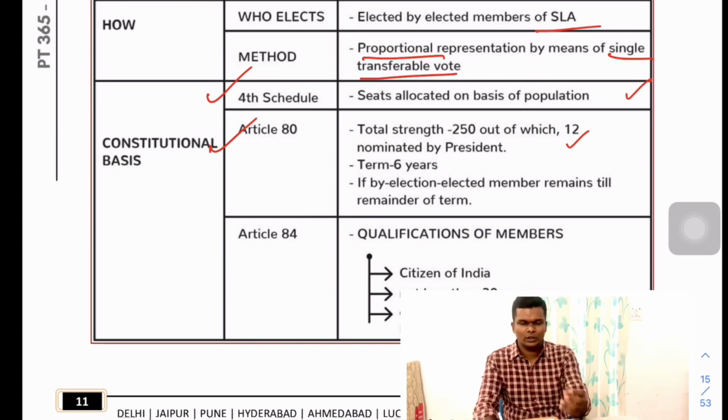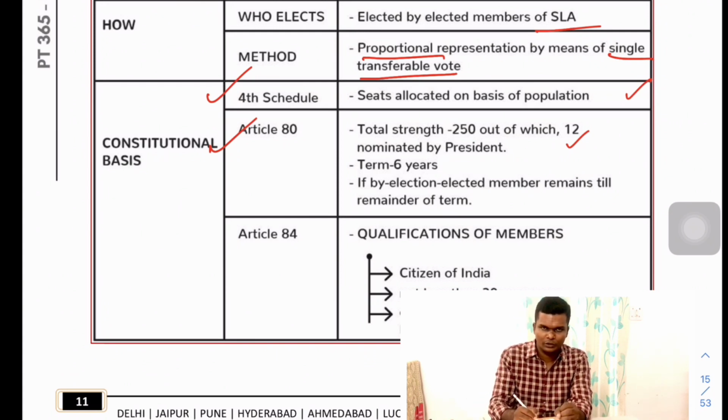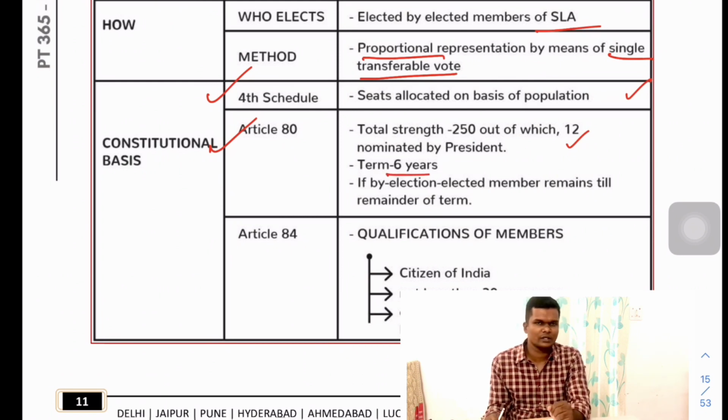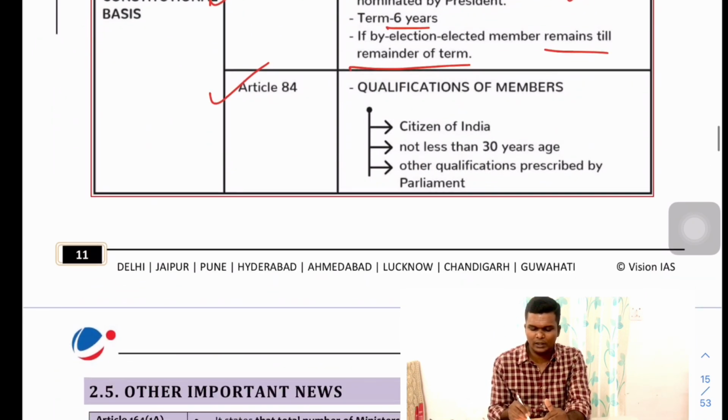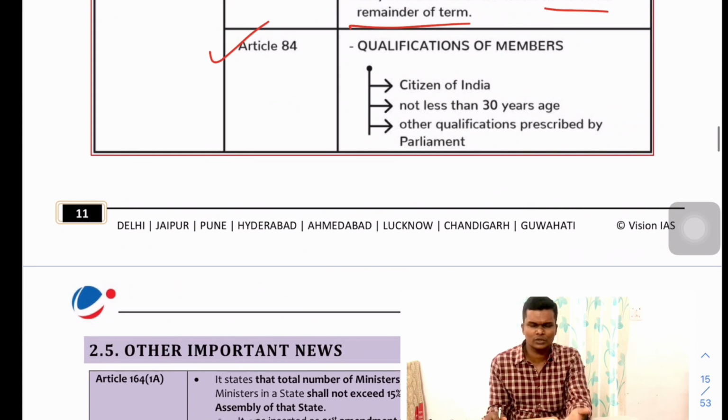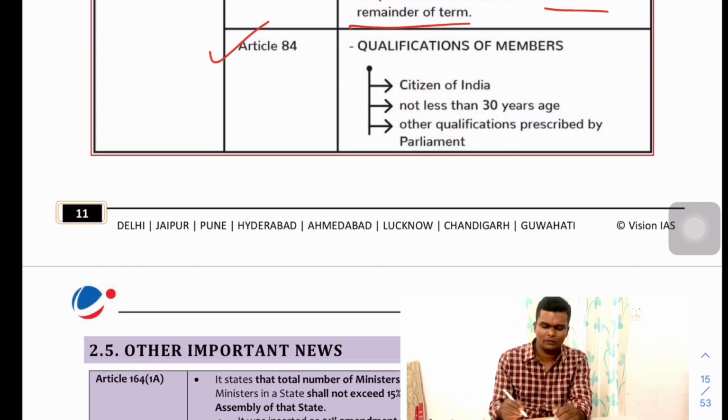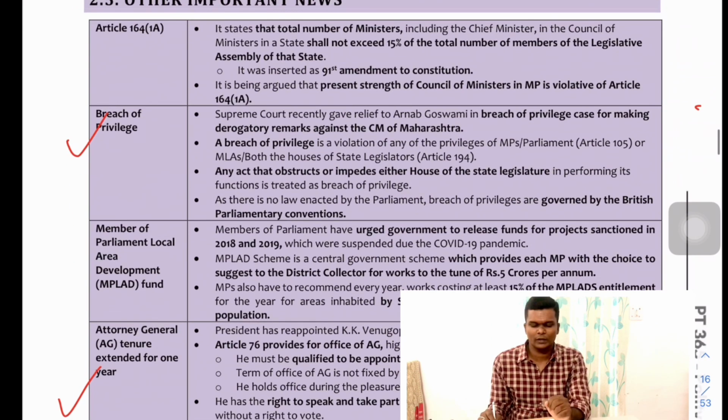So the constitutional provisions: one, the 4th Schedule, which I already told, and Article 80, which tells about the total strength of the Rajya Sabha, that is around 250, in which 12 are to be nominated by the President, and the term is 6 years. If a by-election is held, then the person who is elected will remain for the remainder of the term. Fine. And the qualification: citizen, not less than 30 years of age minimum, and other qualifications if any prescribed by the Parliament.